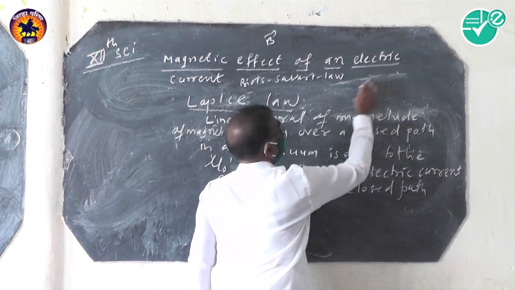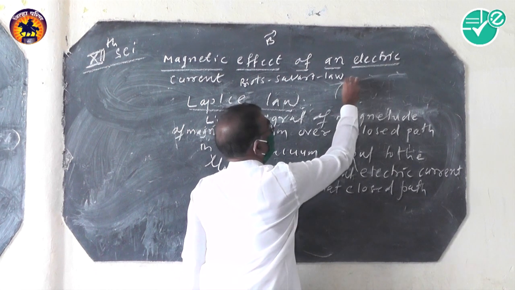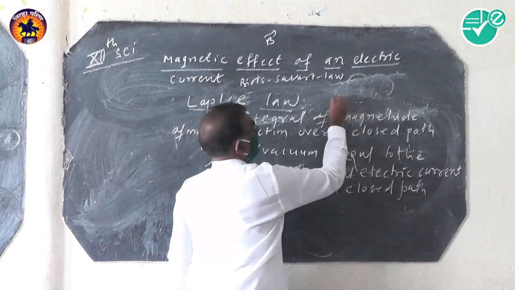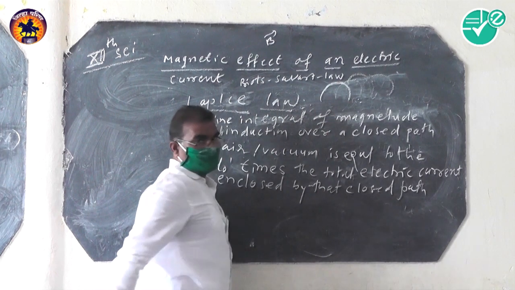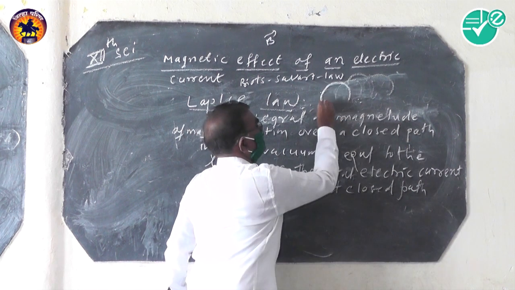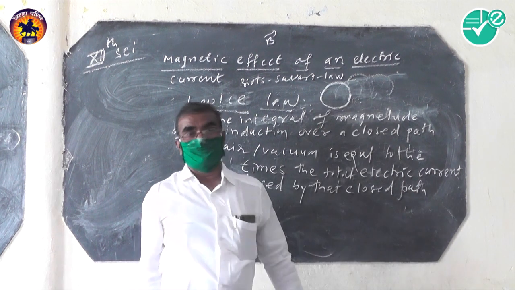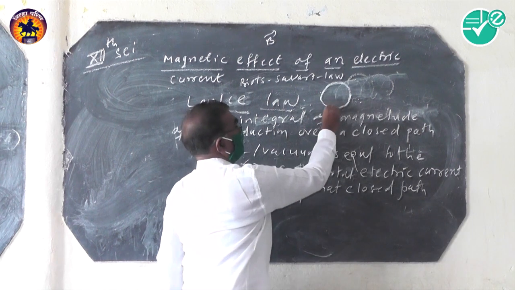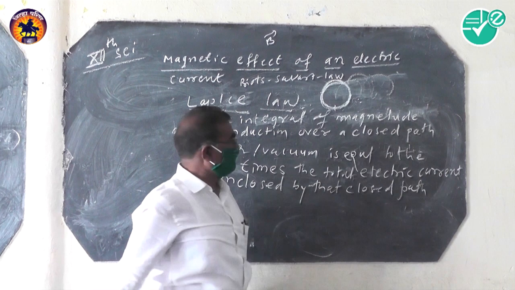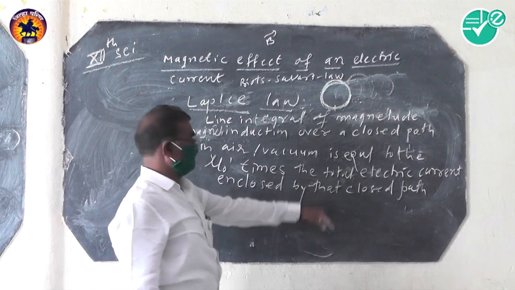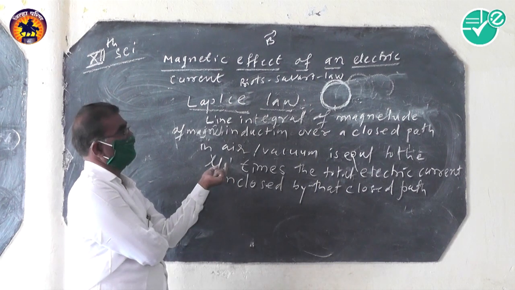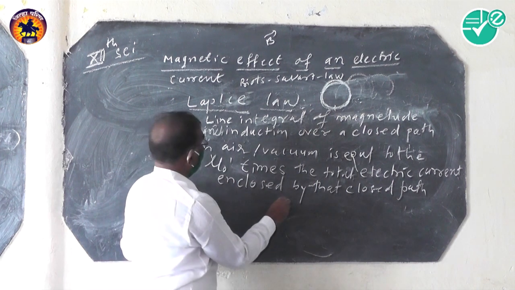Closed path means, suppose that is a circular wire, that is not closed here; a circular loop of wire is a closed wire. The line integral over a closed path is equal to mu 0 times the total electric current enclosed by that closed path. That is the statement of the Laplace law.